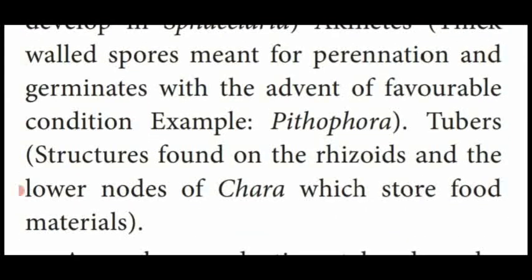So dear students, I hope you have all understood the different modes of thallus organization, cell wall nature of the different algae, pigmentation, different modes of flagellation and reproduction. The reproduction is divided into three: vegetative, asexual and sexual. We have seen the different modes of vegetative propagation in algae with examples.